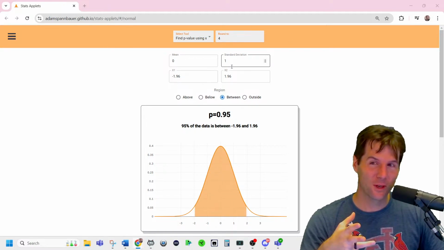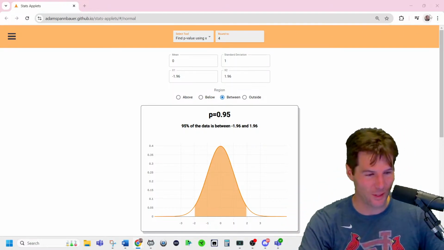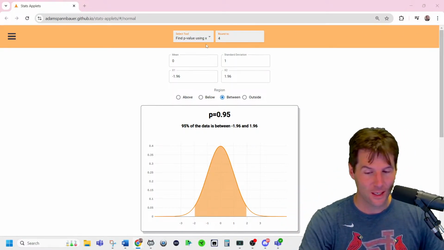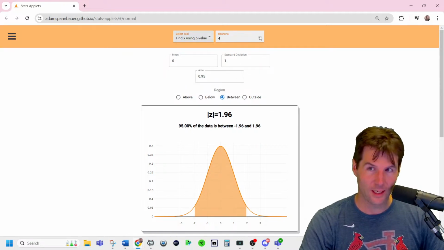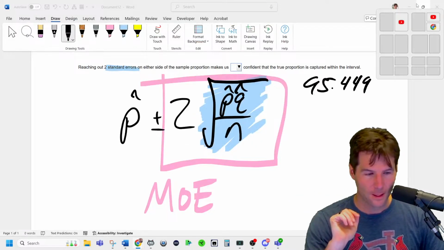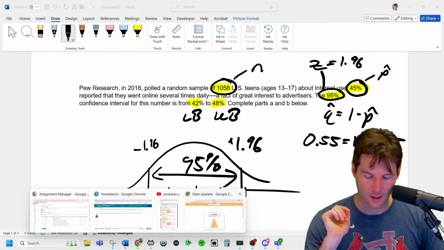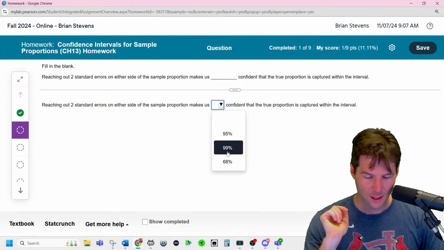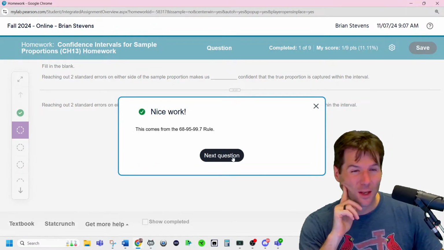So a lot of times if you're doing it in your head, you just use 2 basically, but then computers and calculators will use 1.96 or 1.95996. And if you go more exact, what I'm saying here is there's always decimals to carry that we don't carry. Like I say 1.96 or 1.95996, and there it is. And then there's 3985, which I doubt I'll remember. So the answer to this question is, if you reach out 2 standard errors, you've basically made a 95% confidence interval. There we go. Basically 95.